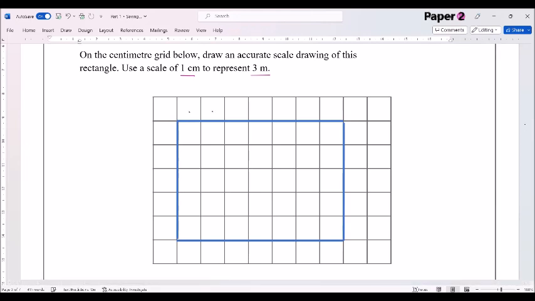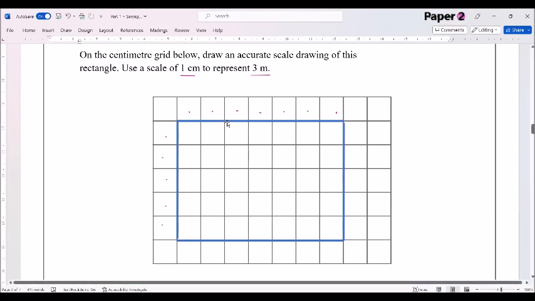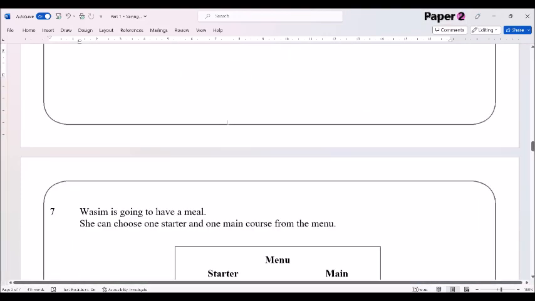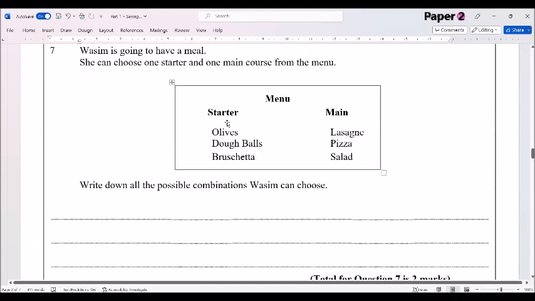So 1, 2, 3, 4, 5, 6, 7. Yeah, 7 centimeters across there, and then 1, 2, 3, 4, 5 down there. Nice and simple. Okay, so that was 2 marks for that. 1 mark for getting the correct conversion, and 1 mark for an accurate drawing.